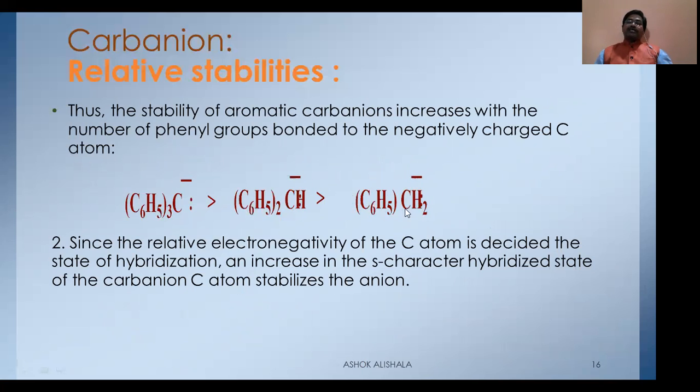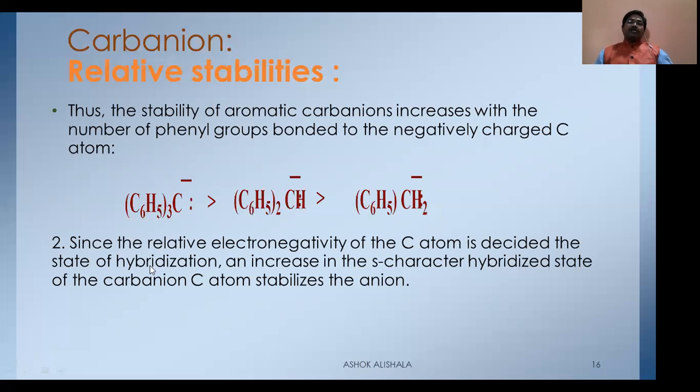And what happens here? Just now we discussed that there are 3 positions among a phenyl ring. Here 3 plus 3, 6 positions. Here 3 plus 3 plus 3, 9 positions that can share the negative charge. That's why triphenyl methyl carbanion is more stable than diphenyl methyl carbanion, and it is more stable than the methyl carbanion.